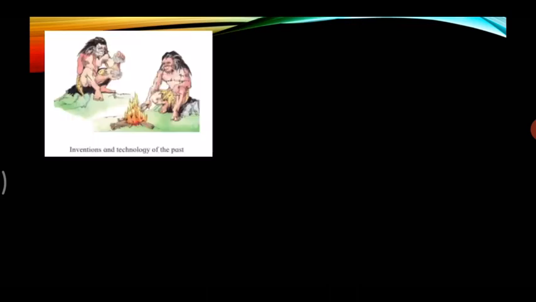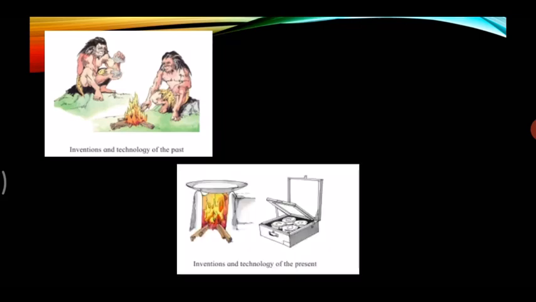For example, you can see these pictures of invention and technology of the past. What did we invent first? Fire. In the first picture you can see fire being invented. See the second picture, invention and technology of the present. With fire we slowly started cooking.